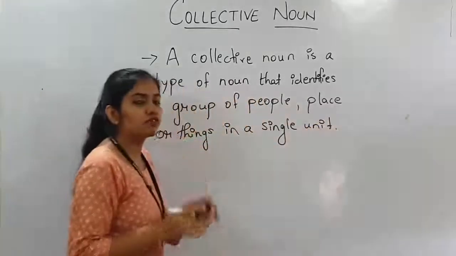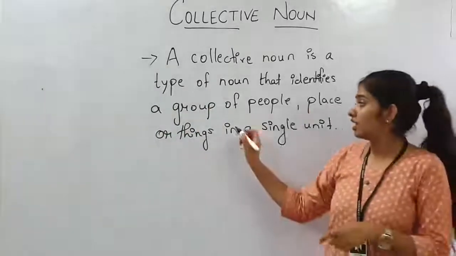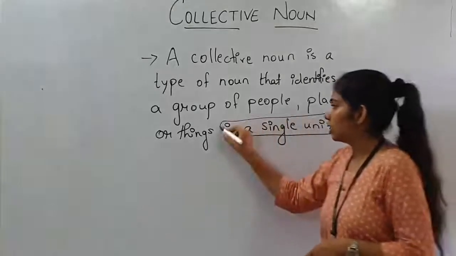So as I said, there is a word which is missing in those definitions, that word is "in a single unit".